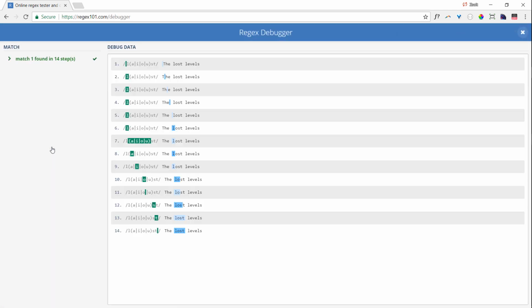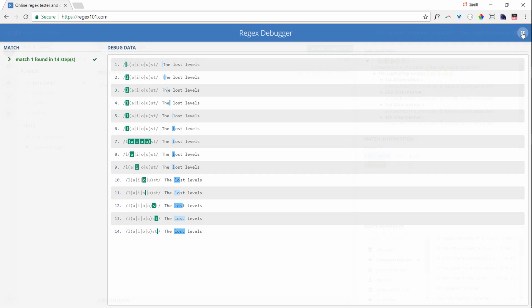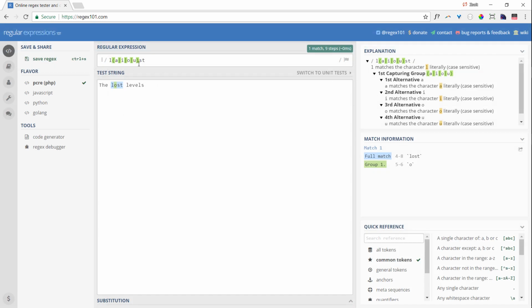And if you execute this new expression, you can see that instead of 26 steps, we just have to execute 14 steps. We already saved almost half of the steps. And you can see why this happens. On step 6, we matched character L, and all we had to do in steps 7, 8, 9, and 10 was to check whether the character after the L is either an A, I, O, or U. As soon as we found the O, we just had to match the S and the T, and we were done. Let's see if we can do even better, so we will save even more steps.